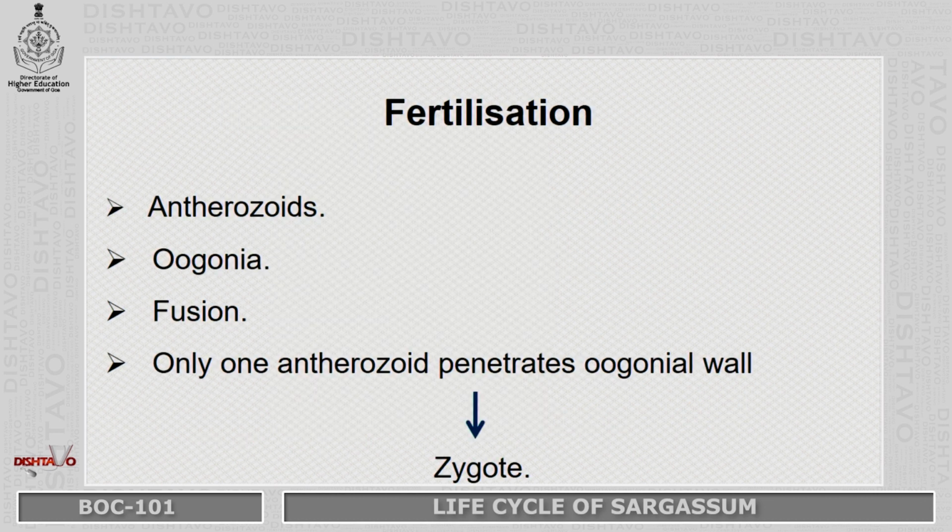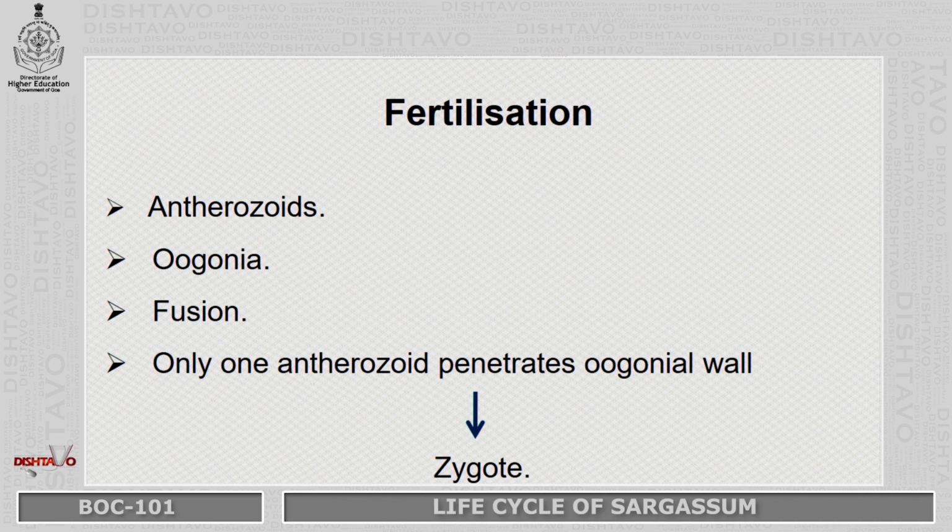Now, once the anthrozoids are set free from the antheridium, they swim and come across the female conceptacle, and they come to the oogonium, which is attached by the mucilaginous stalk to the wall of the female conceptacle.